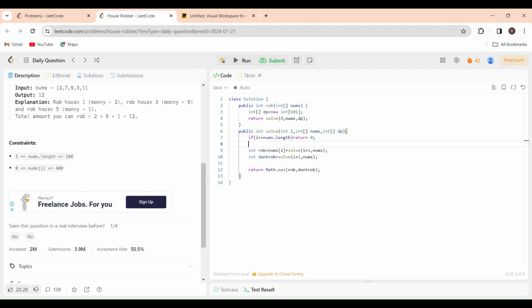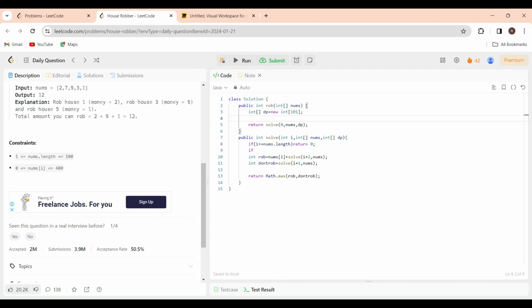So before calculating the solution, we need to check whether it is present in DP or not. And we need to turn all the values of DP to -1 here, using Arrays dot fill DP equal to -1. So this is how we will be filling DP with -1.